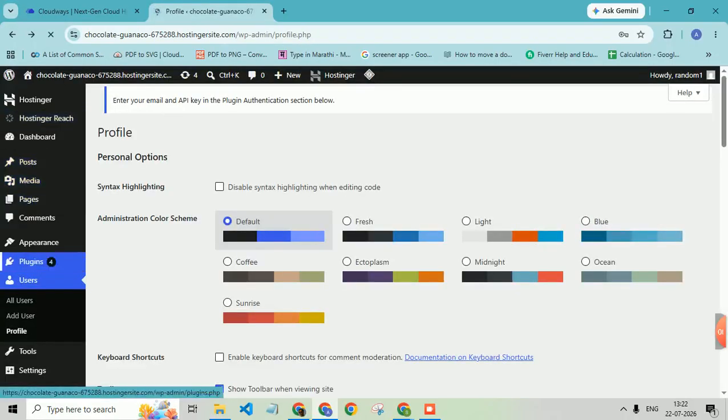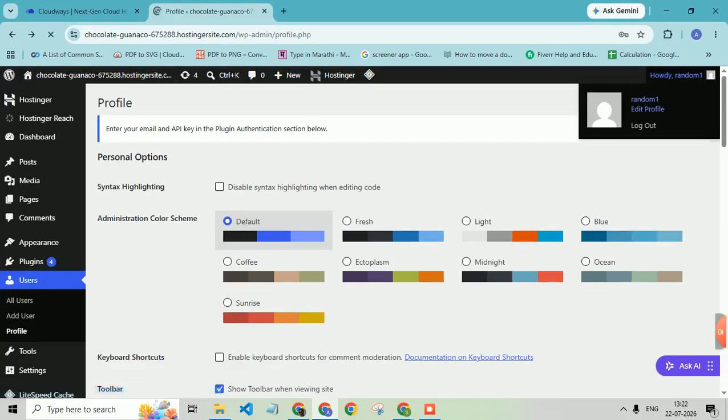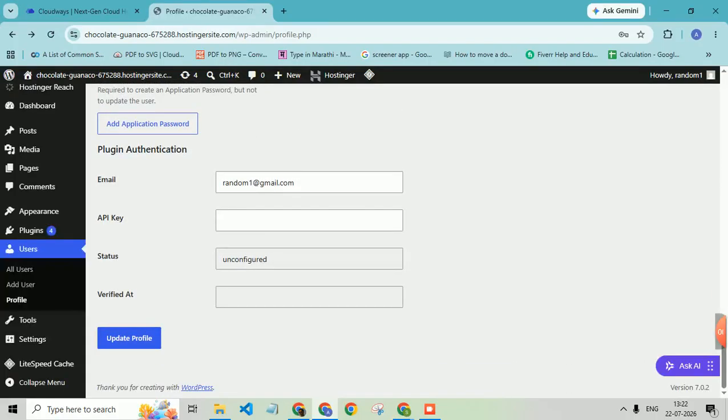The enforcement is done from the plugin only. Since he cannot access the plugin itself, he cannot encrypt the application or the database, and therefore it stops here only. And in this, if we edit the profile, then there is no API key, as you see. Okay, thank you so